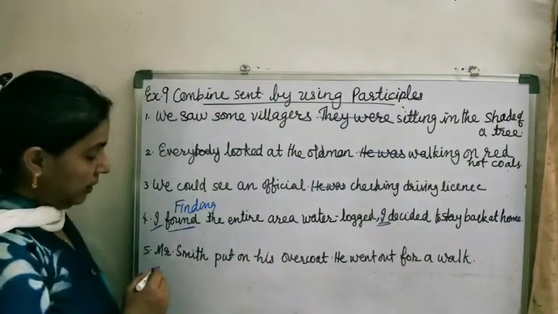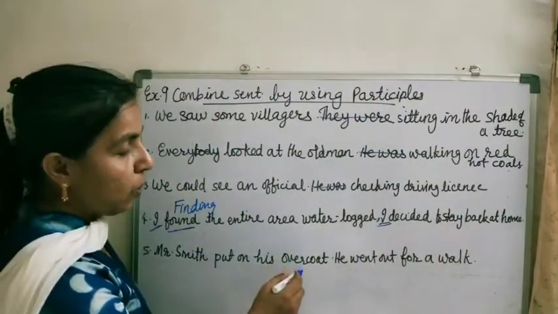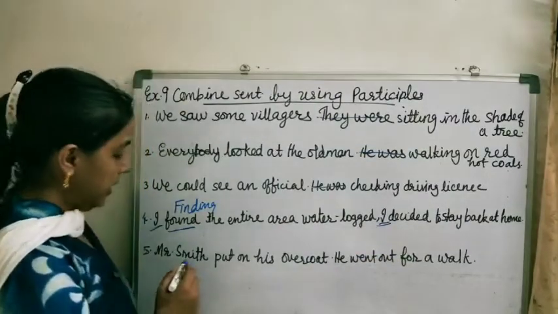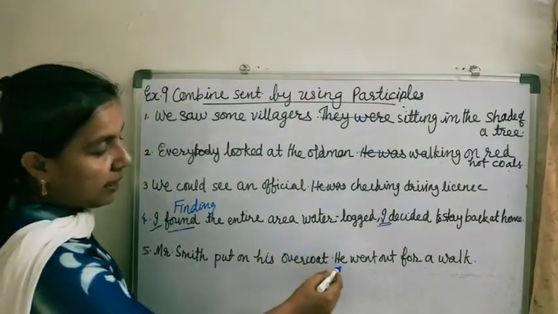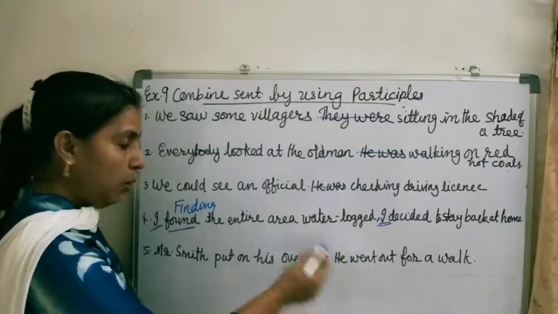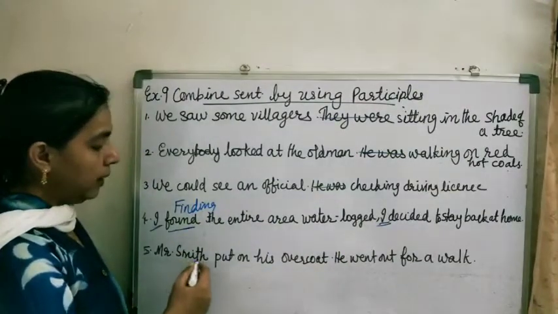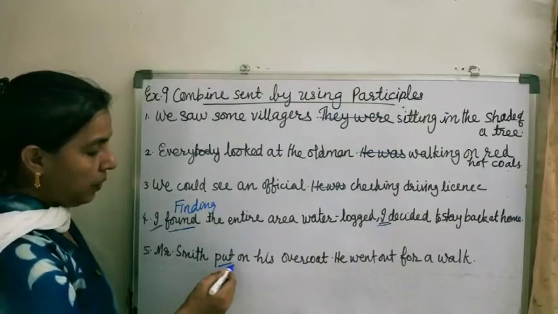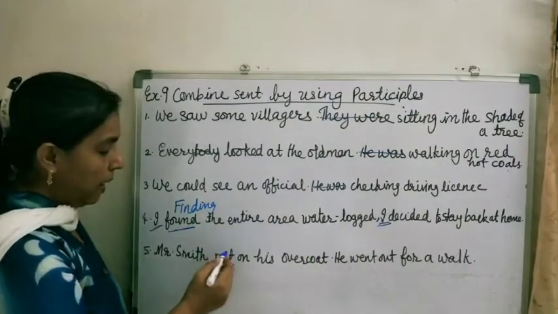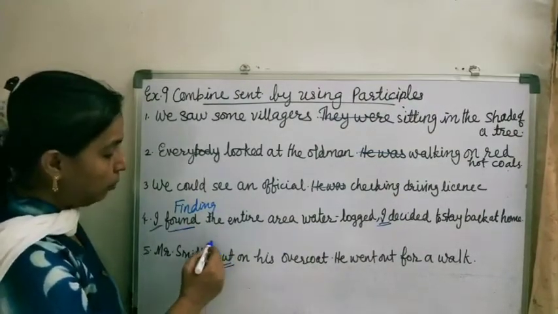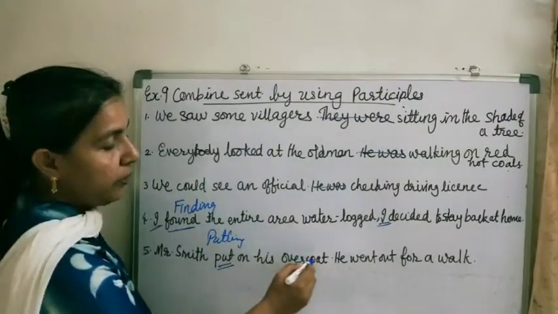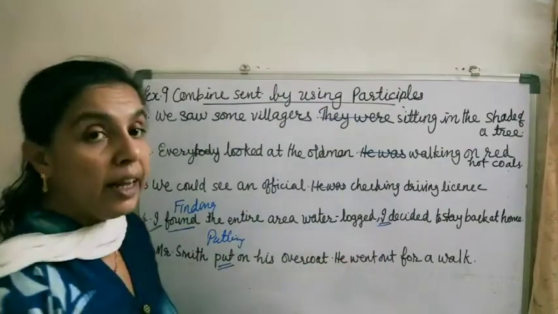Now, fifth sentence: Mr. Smith put on his overcoat. He went out for a walk. Here also you can see, yes, Mr. Smith and he. He is a pronoun but denoting the same noun. So here the same subject is there. That's why, yes, we will take put as a participle. Okay, the participle of put is putting. Putting on his overcoat, he went out for a walk.